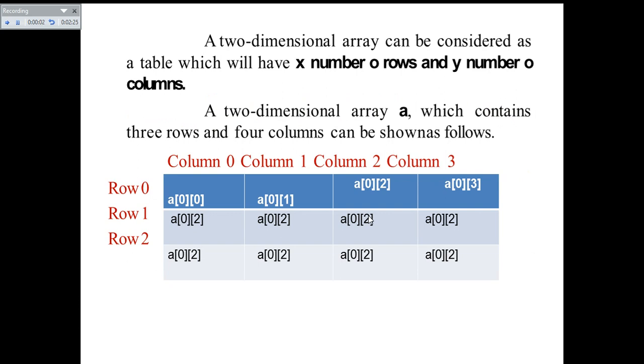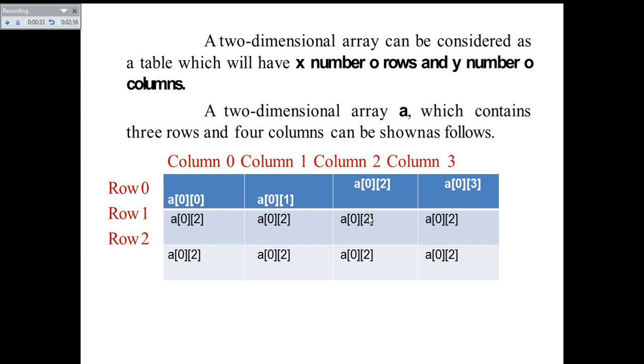A two-dimensional array can be considered a table which will have x number of rows and y number of columns. So you can see x number of rows are there and y number of columns are there for the two-dimensional array. A two-dimensional array A which contains 3 rows and 4 columns can be shown as follows. So you can see the corresponding example where the array is A and it is having 3 rows and 4 columns.